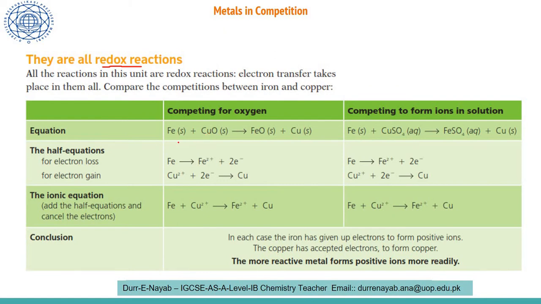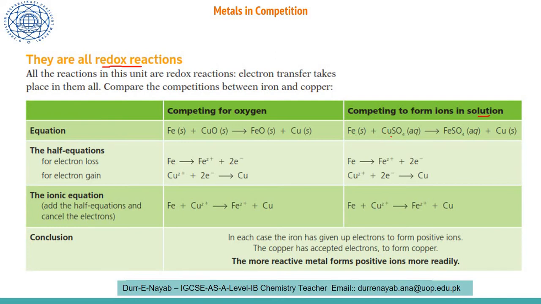We have analyzed in this reaction that iron is more reactive than copper. Why? Because the iron has replaced the copper and changed into iron oxide, and metallic copper is left behind. If we check this iron's competition with copper inside the solution, we are analyzing the competitive behavior of the ions inside the solution. We took an iron and placed it in a copper sulfate solution, and again this iron was more reactive than the copper.